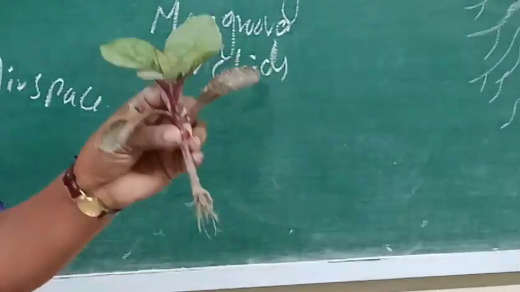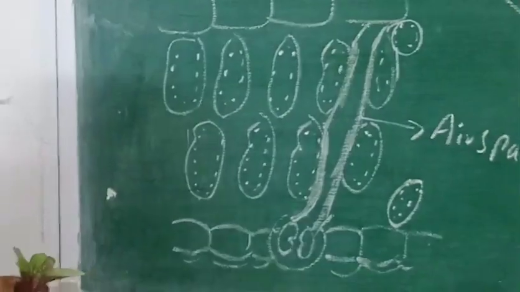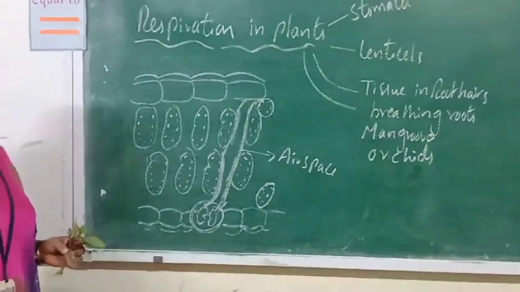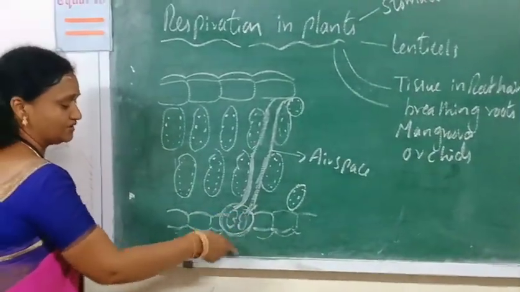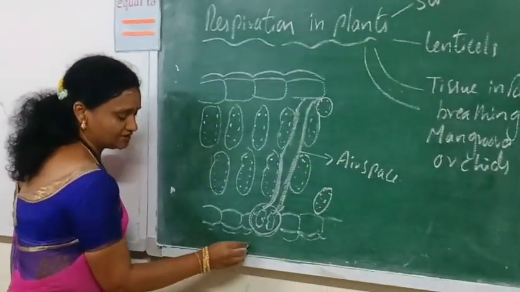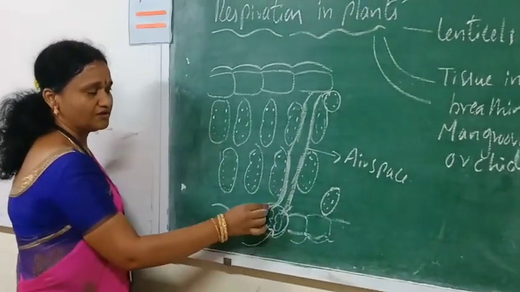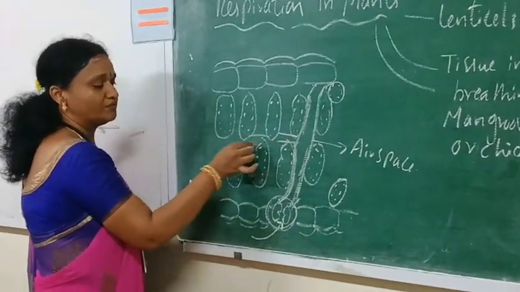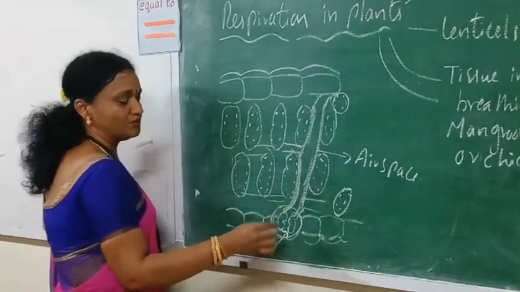Now let us see how the respiration process occurs in plants in detail. The exchange of gases occurs in plants through the stomata. These are natural openings. Just as we have nostrils, in the same way plants have stomata. These stomata are present in the lower epidermis of the leaf. The air present in the atmosphere enters into the stomata when the stomata get opened. This creates a continuous network of air column all over the plant. All over the plant parts, we observe a network of air space being created.